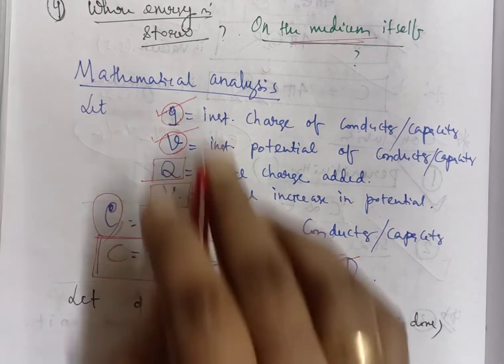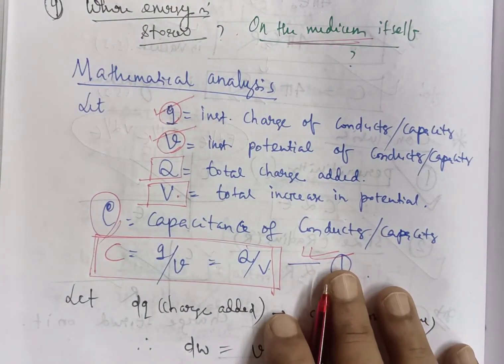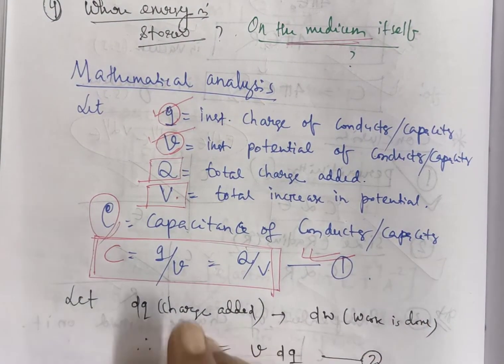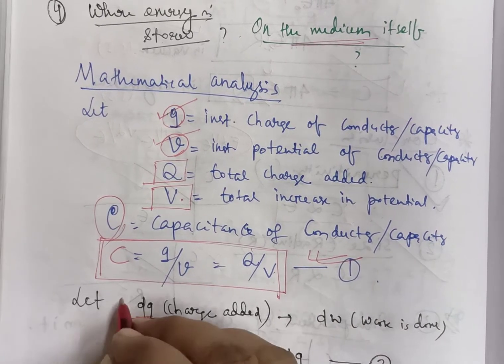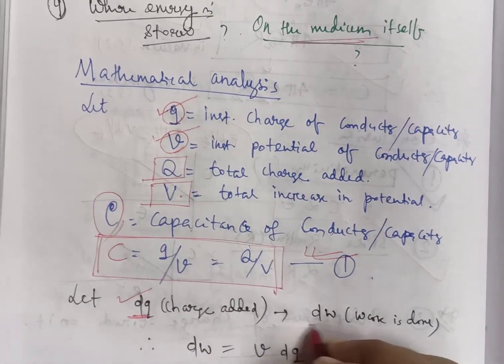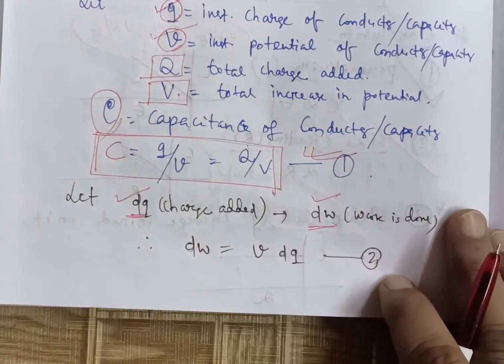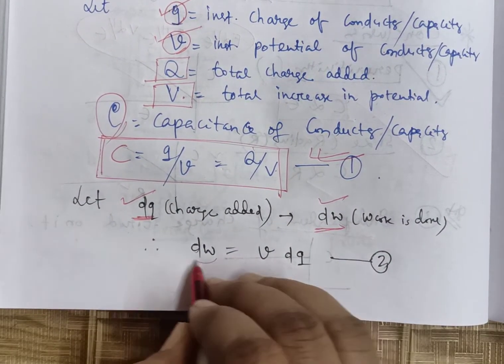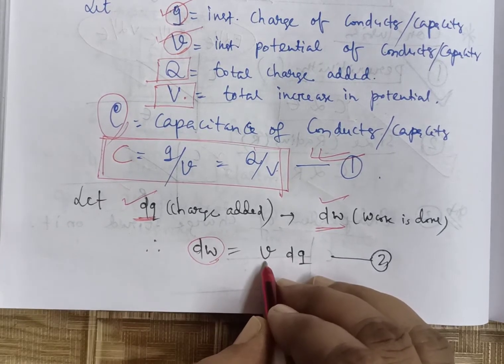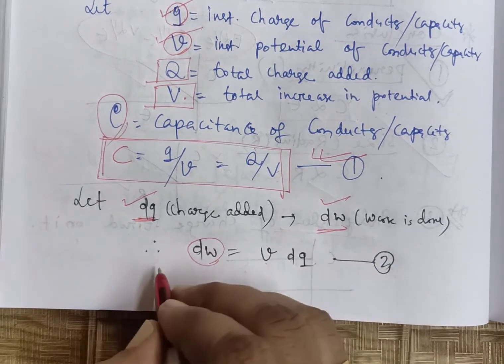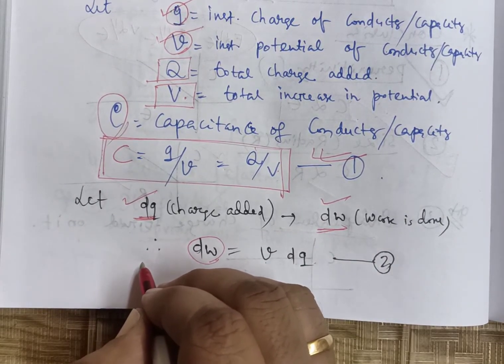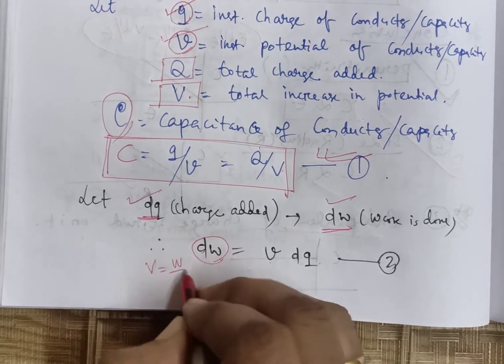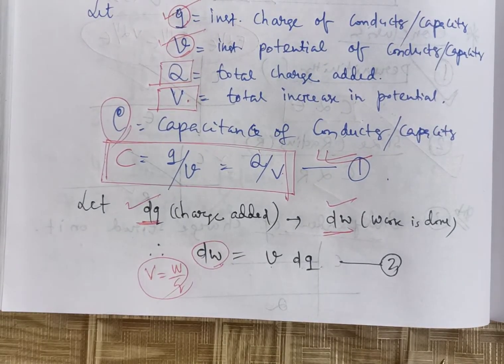Now we will start our derivation of the amount of energy. Let us add a small amount of charge initially, then there will be a small amount of work done. From the previous class we know that V is equal to W by Q, so W is equal to VQ.